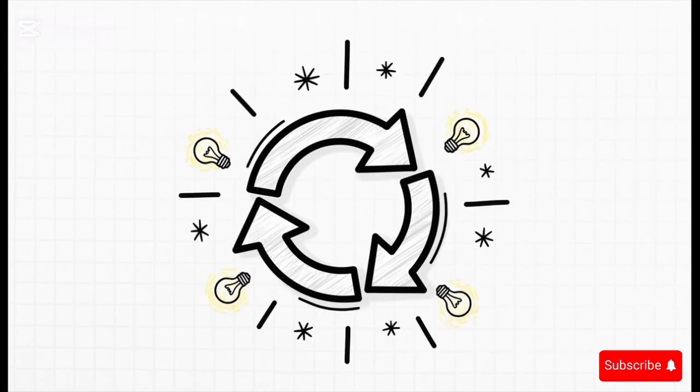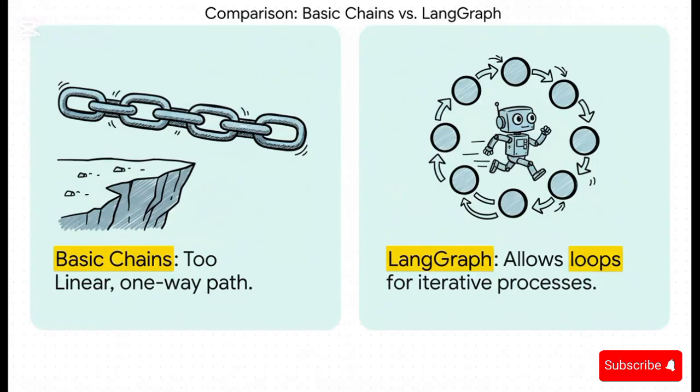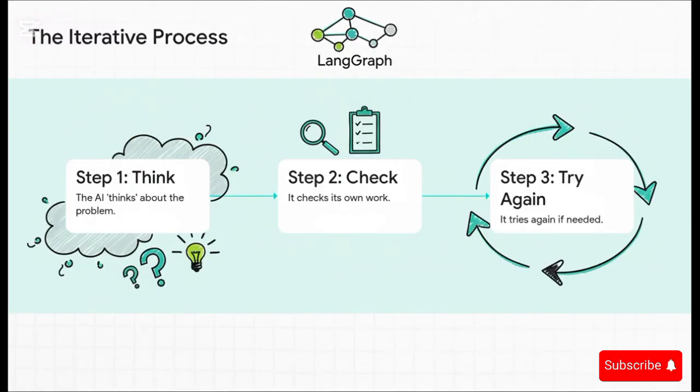The true game changer here is the idea of cycles. Unlike that one-way street, LangGraph lets AI actually loop back around to rethink things. This means the AI can think, check its work, and if it's not right, try again.